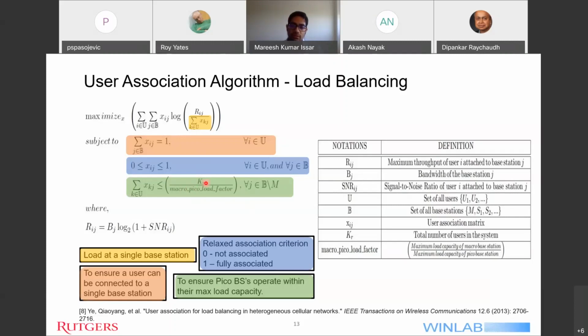Does that answer your question? So if you assign it and somehow then you violate this pico load factor constraint, you then cancel that assignment. Yeah, Professor. So somehow I guess, if you do the assignment and you don't violate this, then you get something that maybe doesn't meet what you think of as the solution to this optimization problem, right? Yeah, Professor. So do you just live with it?